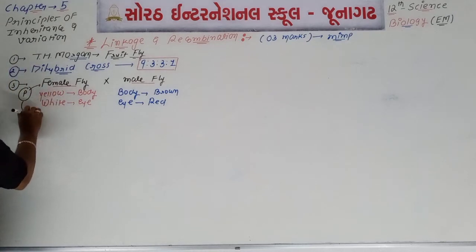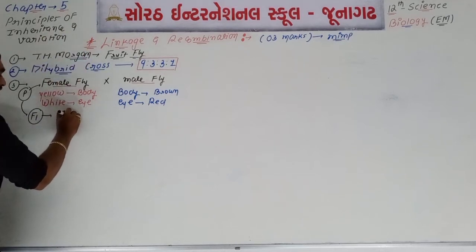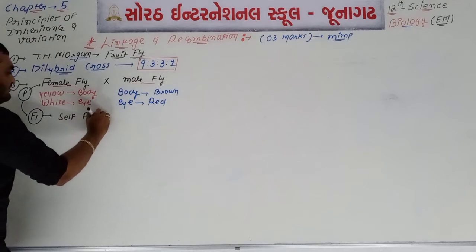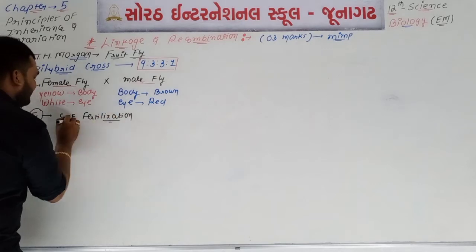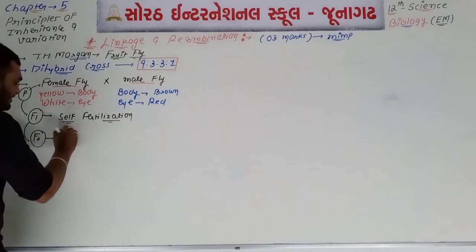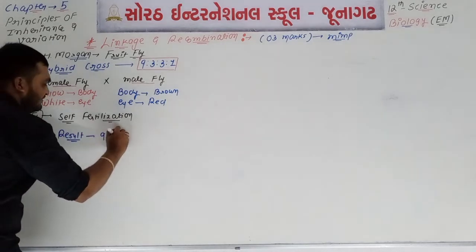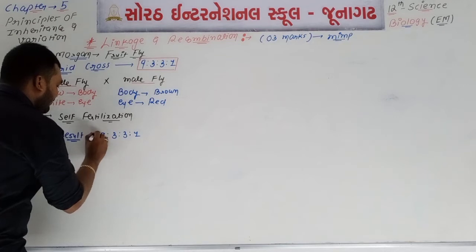If we talk about the F1 generation, what did Mendel do in F1? He did self fertilization, yes or no? So self fertilization was done in the F1 generation. Morgan also did the same, self fertilization. But what about the F2 generation? In the F2 generation, the accepted result is what? You should get 9:3:3:1, if Mendel is correct.